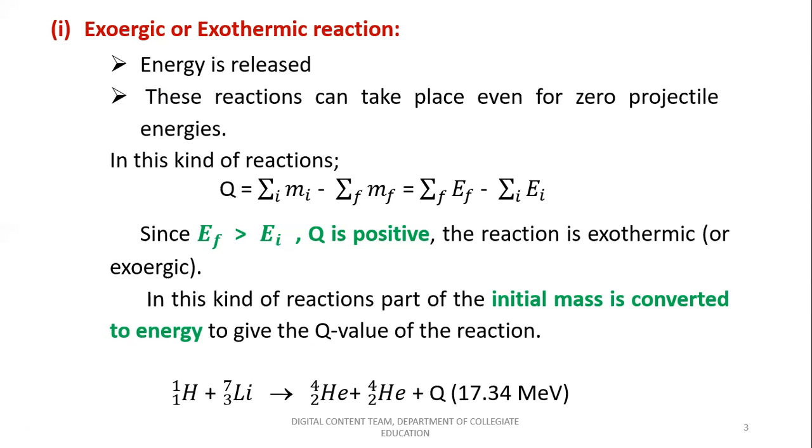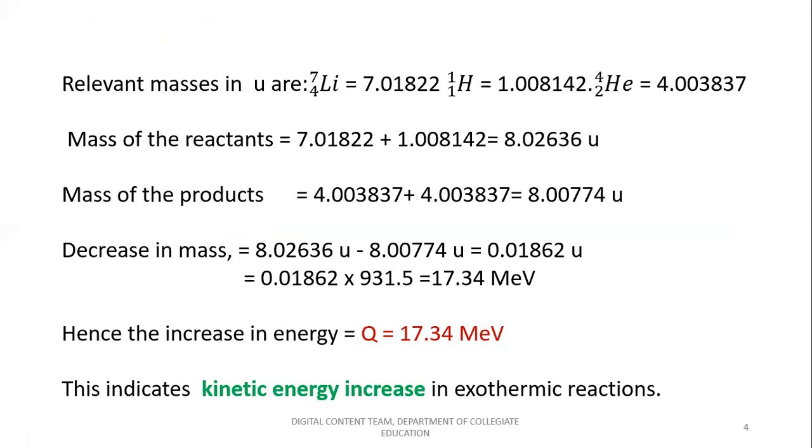Substituting the given masses in that reaction: lithium, whose mass number is 7 and atomic number is 4, is given to be 7.01822 units, and 1 unit is nothing but 1 AMU, and the proton is 1.008142 units, and again helium is given to be 4.003837 units.